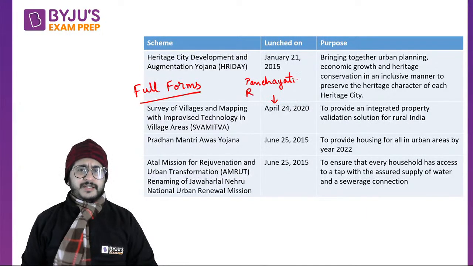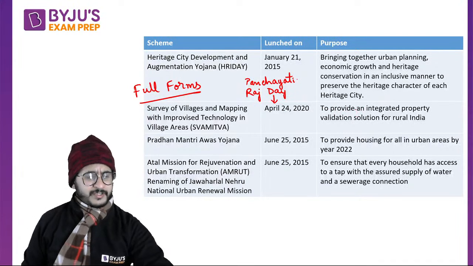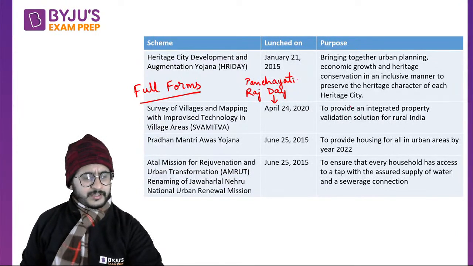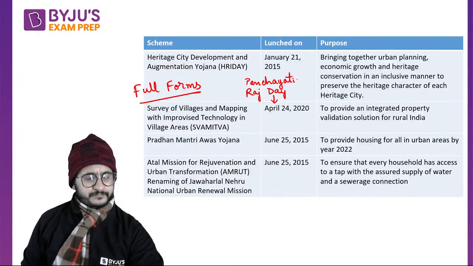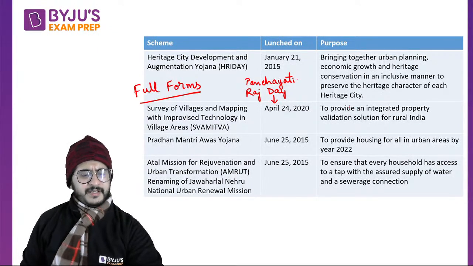You understand that there is a Panchayati Raj system in rural India, right? That's why it was launched on that day. It is a property validation solution for rural India. So using drones, the things can be verified.